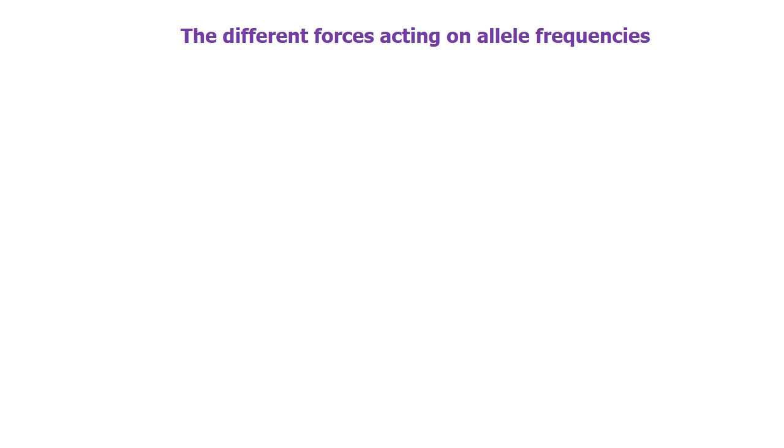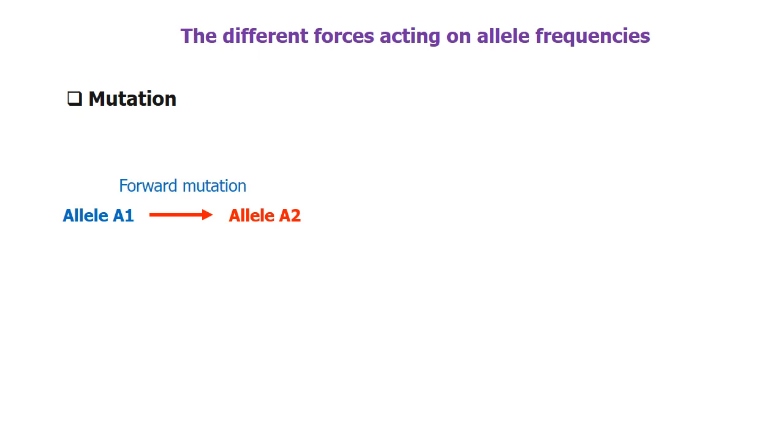Now, we shall discuss what are the major evolutionary forces that act on allele frequencies. The first one is mutation. Mutation is the root cause for all variation, and it also changes the allele frequencies in a population. Consider a mutation happens to allele A1. It changes to A2. This mutation we can call as forward mutation. If a mutation happens on the allele A2, which will convert it back to A1, we call that mutation as reverse mutation.